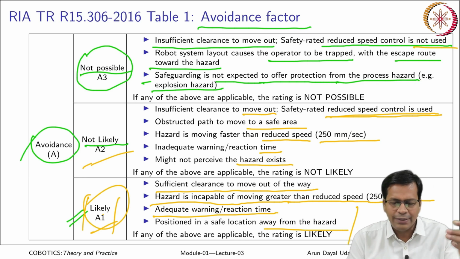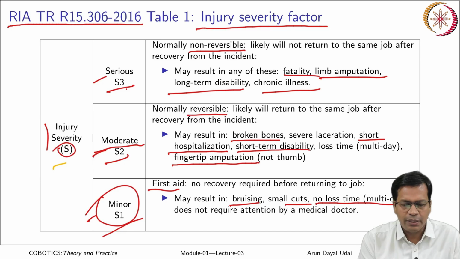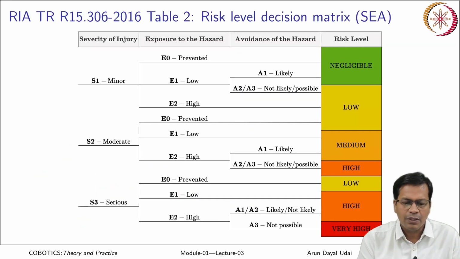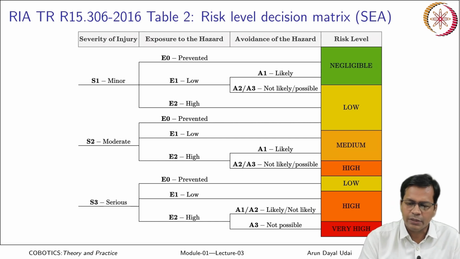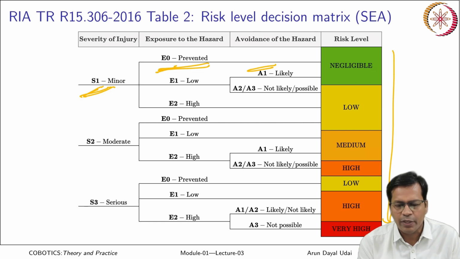So, based on SEA analysis, S for injury severity, E for exposure and A for avoidance, right, you classify the kind of risk level. This is the risk level classification, whether it is very high or negligible depending on this. Based on the above S, E and A categories, if it is S1 and E0, E0 is totally prevented, it directly goes to negligible.